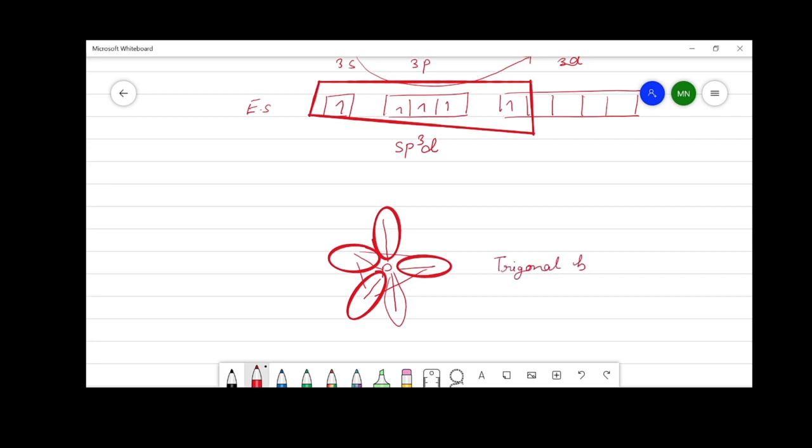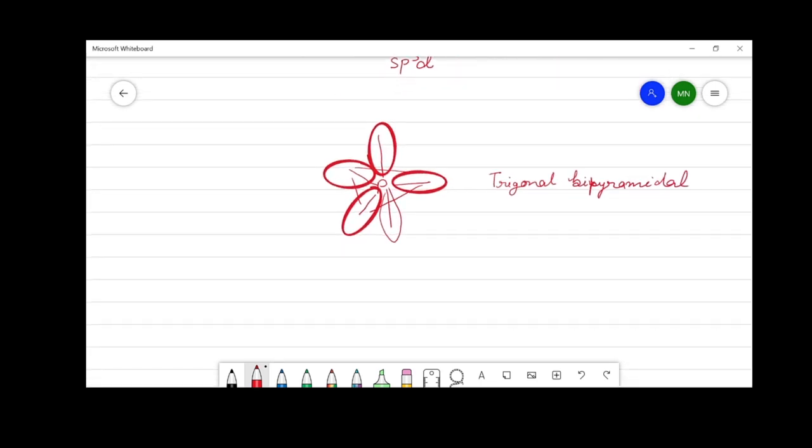The bond angle between the three hybrid orbitals in the trigonal plane is 120 degrees, whereas the bond angle of the pyramidal hybrid orbital with the plane is 90 degrees.